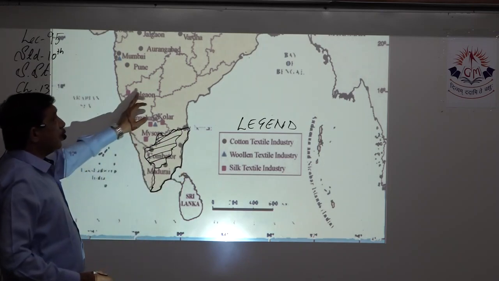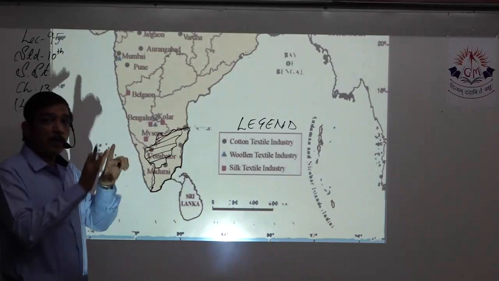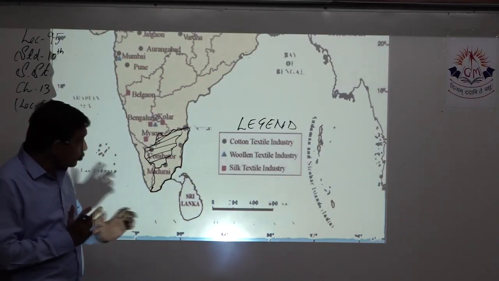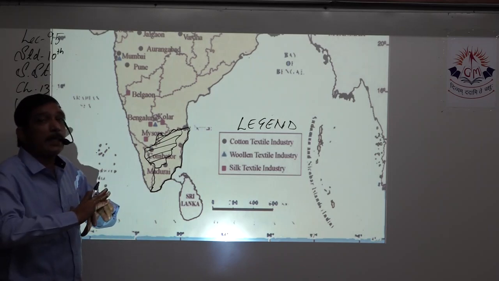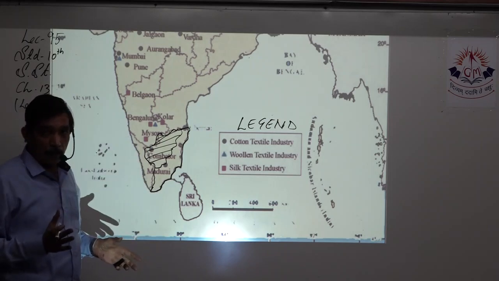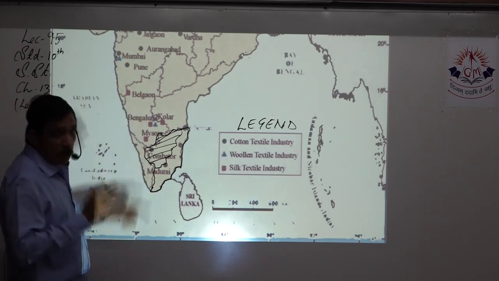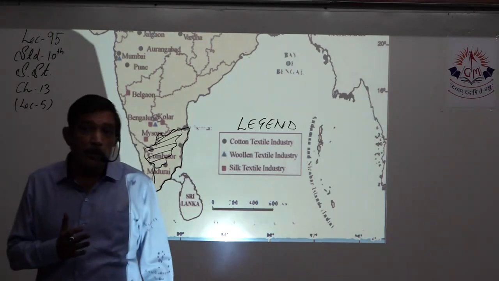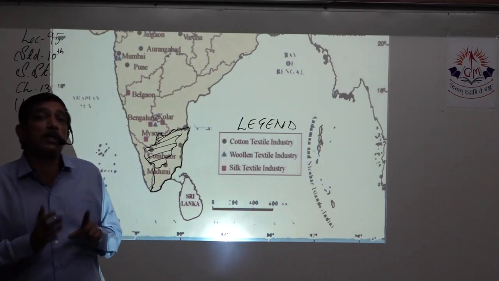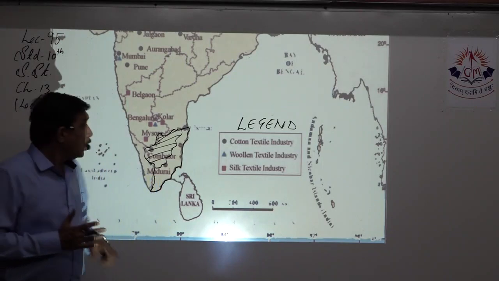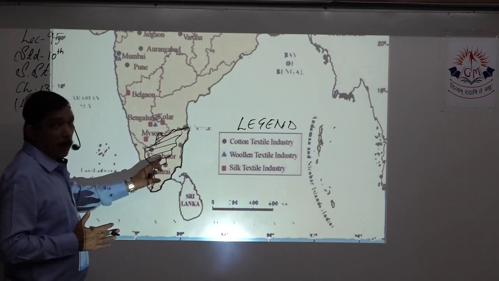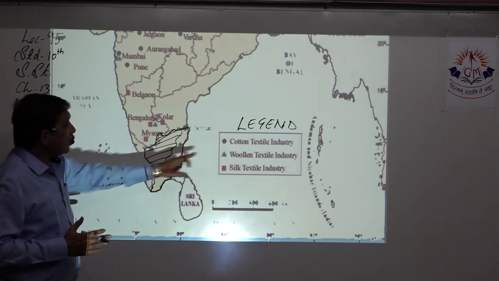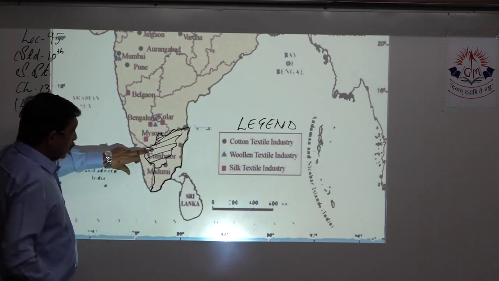Now this is going to be an empty map, just showing you the borders of the state. If it is a physical map, inside will be completely plain. If it is a political map, which is going to be provided to you in the board exam also, that means boundaries of the state will be shown, right? So you just mark that part, and then the cotton textile industry we see over here in